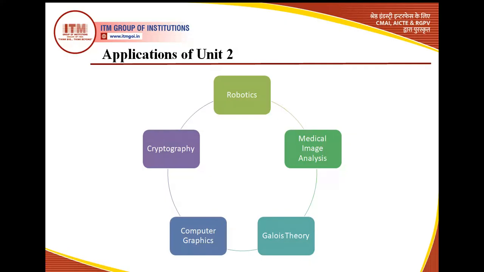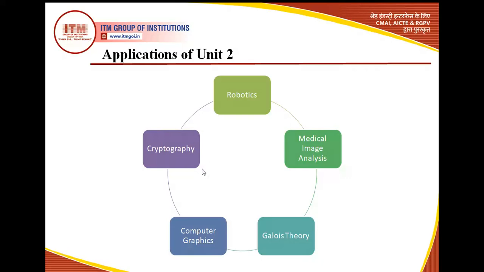Then in computer graphics, this group theory and fields are very importantly being used. And then cryptography. Now what is cryptography? In cryptography also it is being very much used.